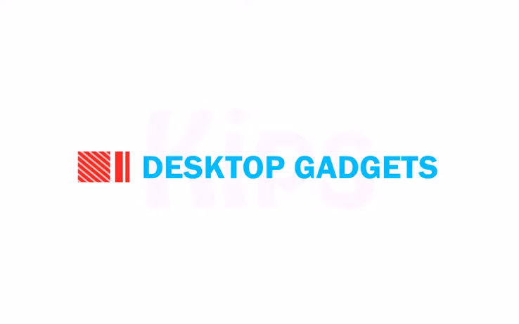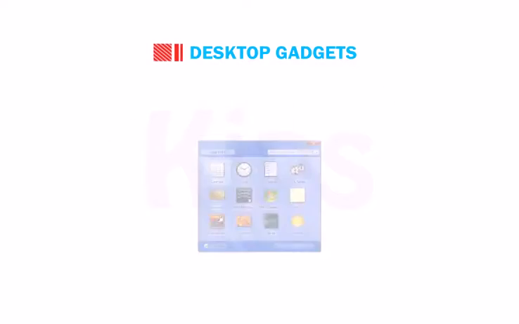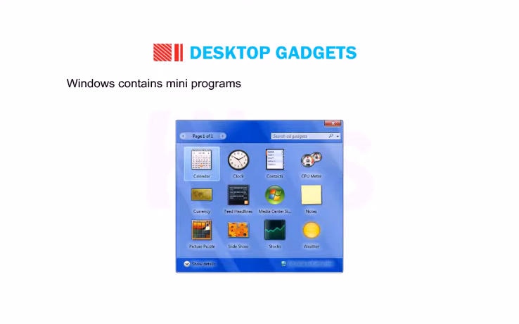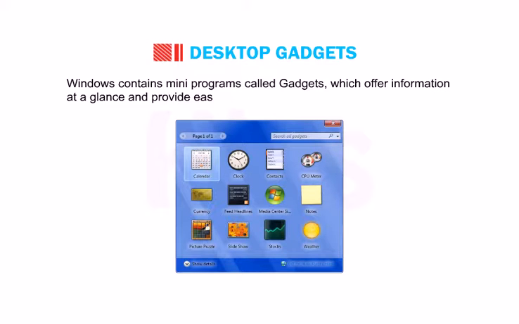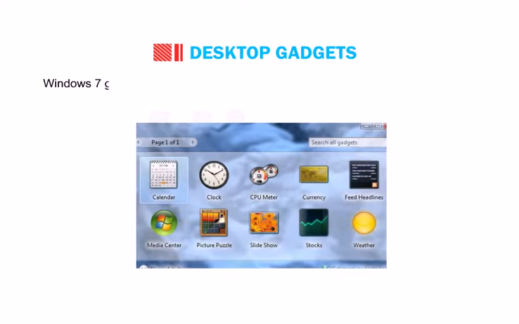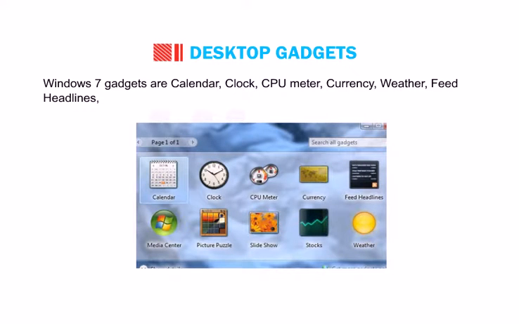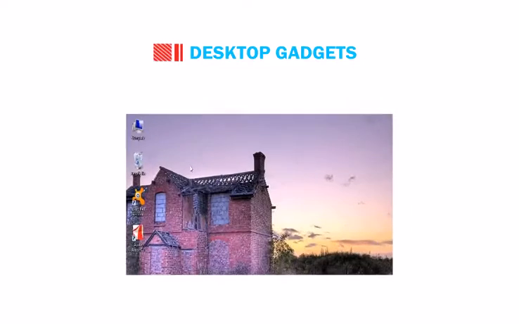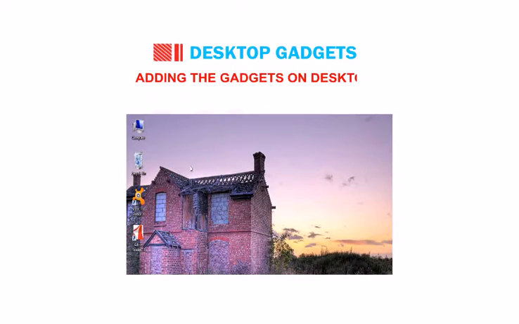Let's now talk about the desktop gadgets. Windows contains many programs called gadgets, which offer information at a glance and provide easy access to frequently used tools. Windows 7 gadgets are calendar, clock, CPU meter, currency, weather, feed headlines, slideshow, picture puzzle, Windows Media Center, and WinZip gadget.